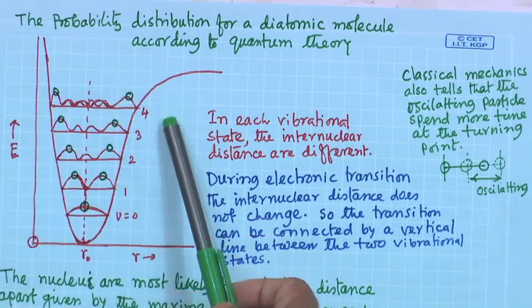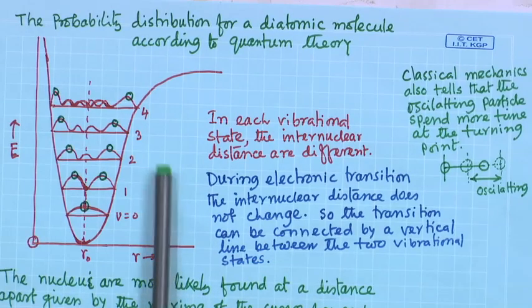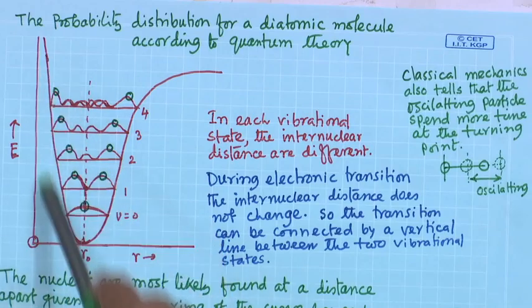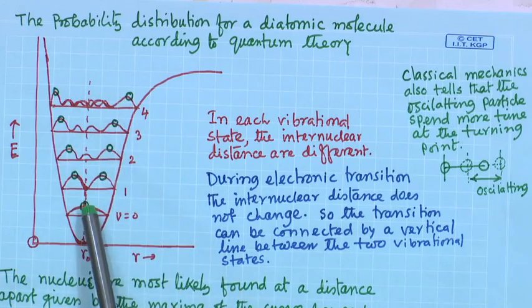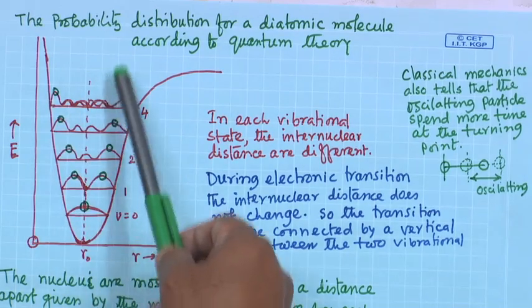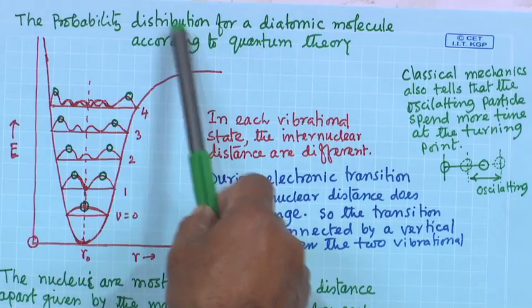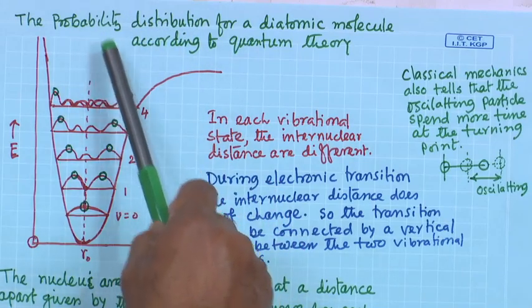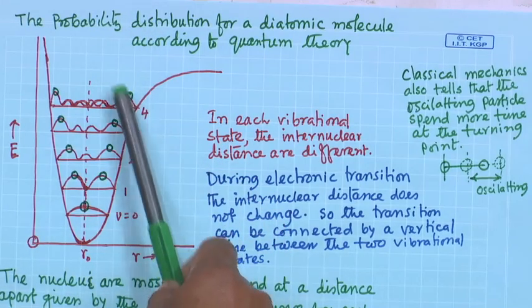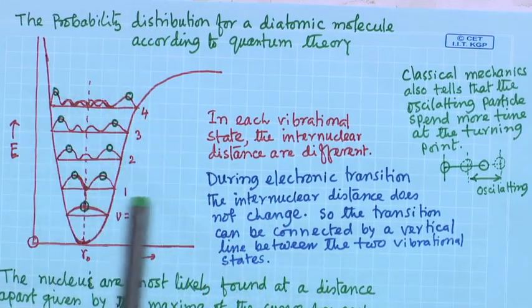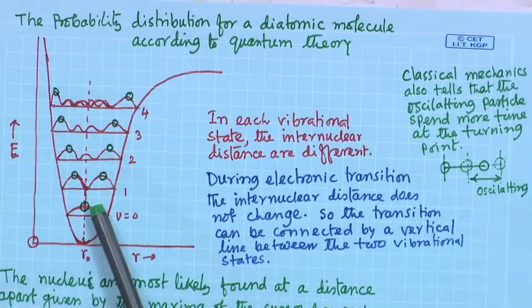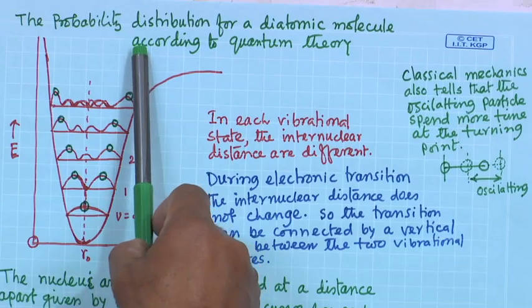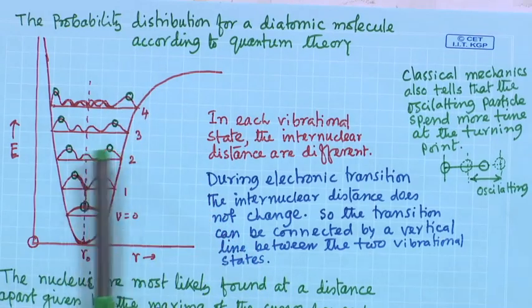So, if we consider this curve for one electronic state and the corresponding vibrational states, and if we take a similar curve for another electronic state showing the different vibrational levels, during electronic transition the interatomic distance is not changing.